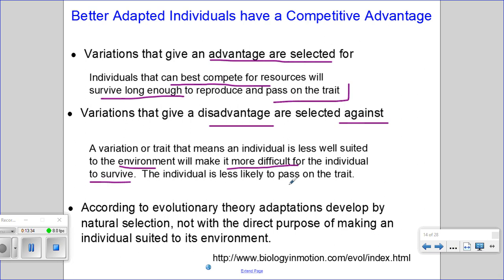Now, according to evolutionary theory, adaptations develop by natural selection, not with the direct purpose of making an individual suited to its environment. So it just happens the variation gives those individuals an advantage. And so the variations do not arise to help the individual adapt to their environment.